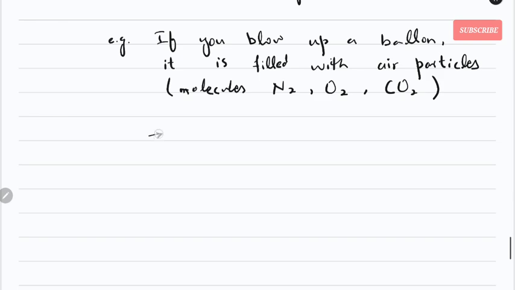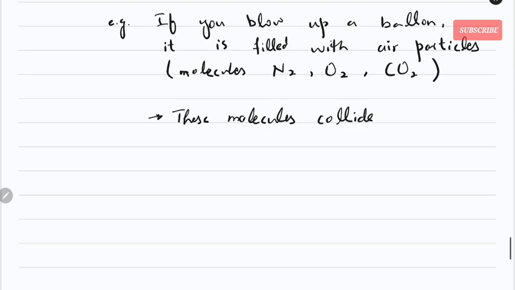And these molecules will collide, or they would strike the balloon. Okay, they constantly collide with the walls of the balloon.